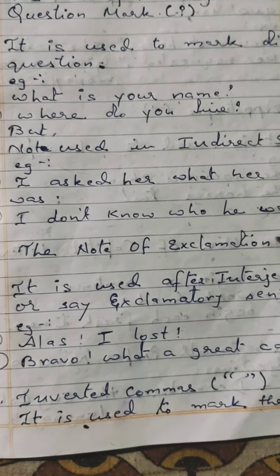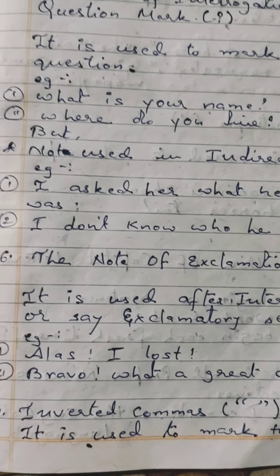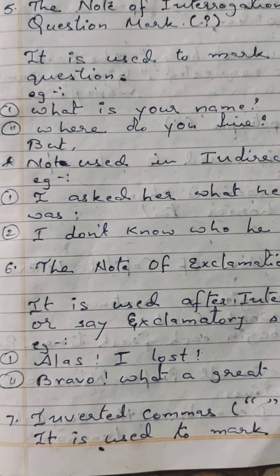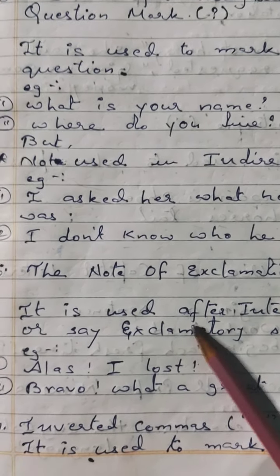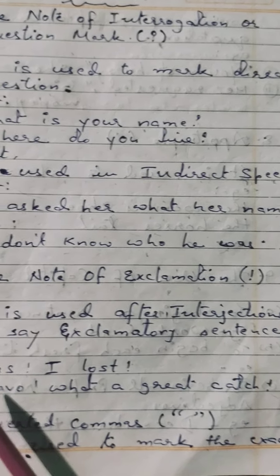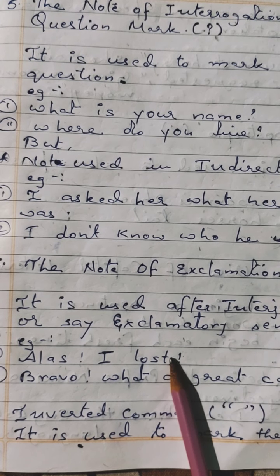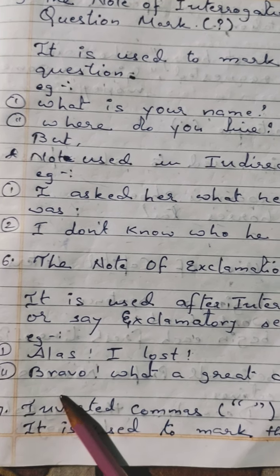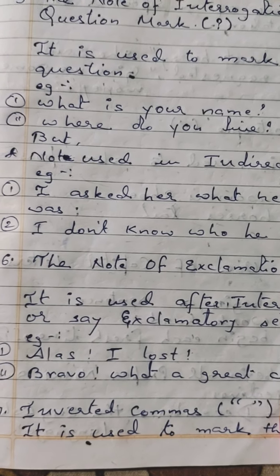These are the words where sudden emotions and feelings are expressed with the exclamatory marks. It is used after interjections or exclamatory sentences. For example, alas, I lost! Likewise, bravo, what a great catch! To show the internal feelings.